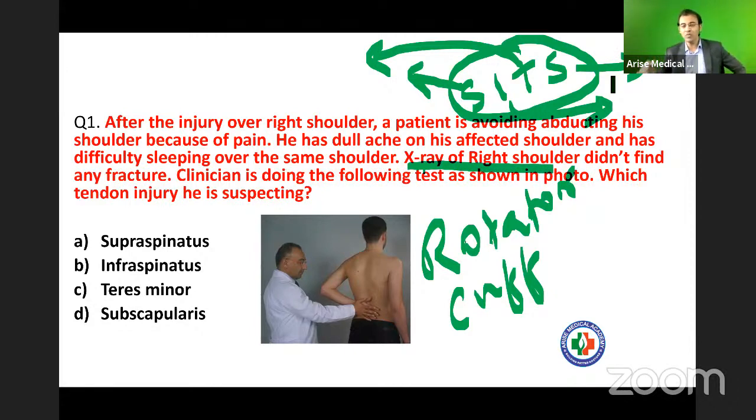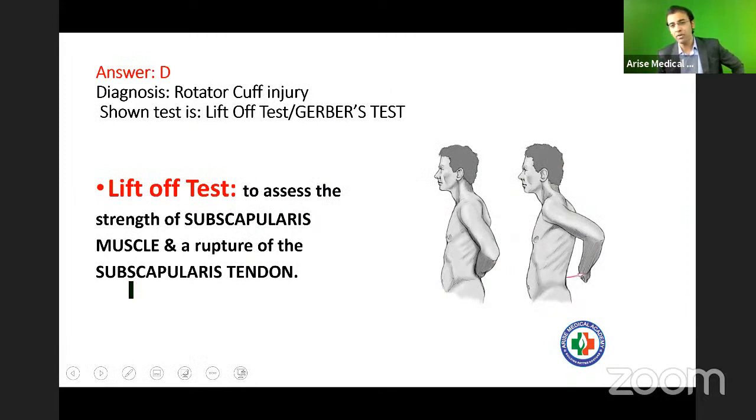So what is happening here? Whenever you ask the patient to do it like this, in this position the most active muscle will be subscapularis. Most active will be subscapularis, and this test is called the lift off test. But this is also called the Gerber's test.